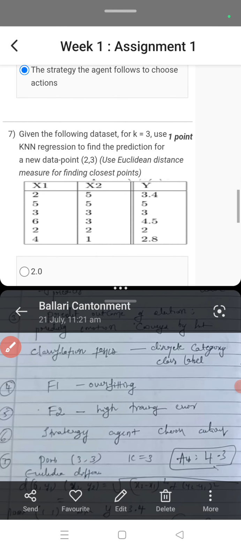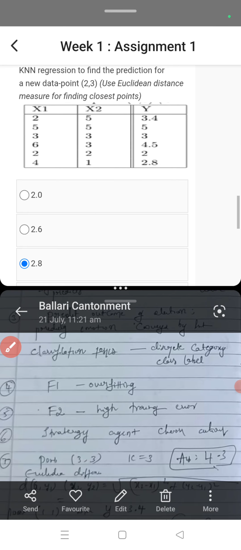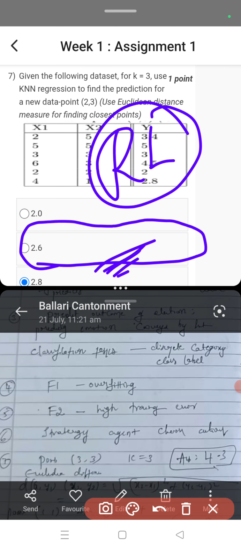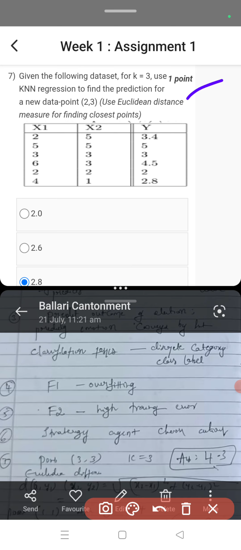So seventh one, the data set is given like this. So it's a KNN based prediction question.